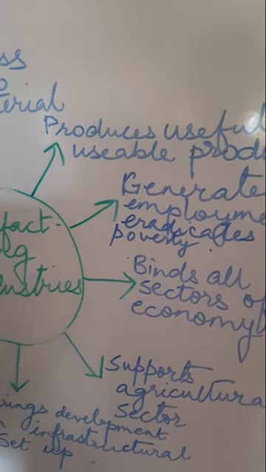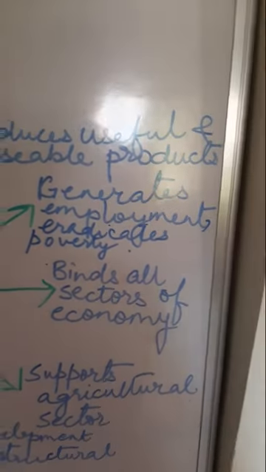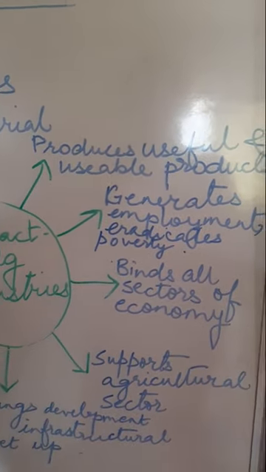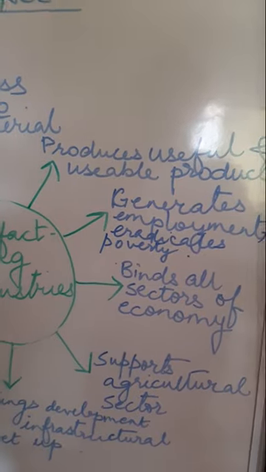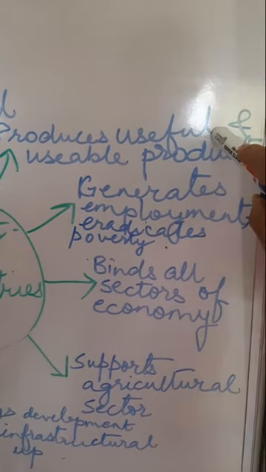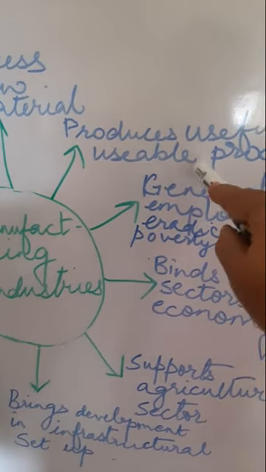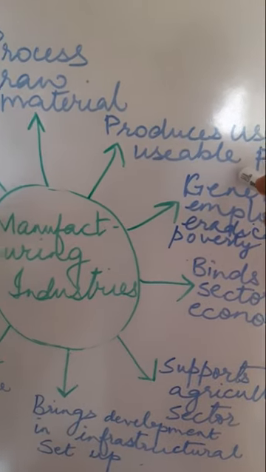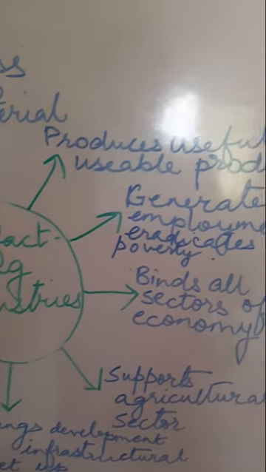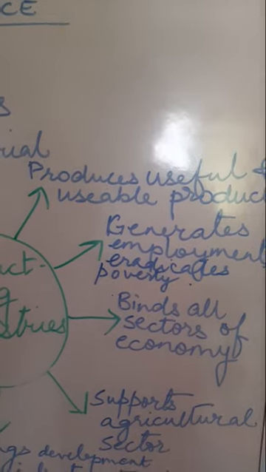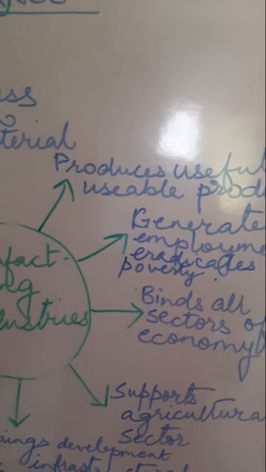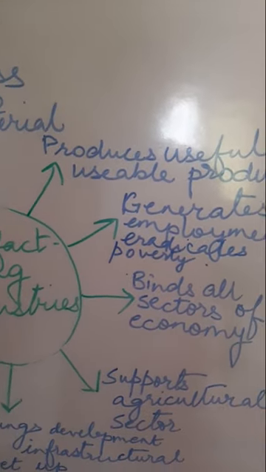So the products will be processed, an end product of course will be produced, but that product has to be useful and it must be usable. Then only does manufacturing have some meaning. Otherwise we will be producing something which does not have any usefulness, any meaning.